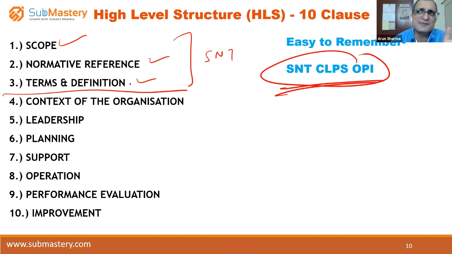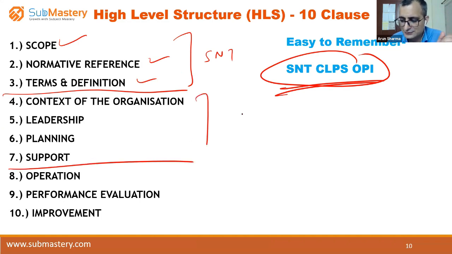Sometimes in an interview, I have seen that it is asked from the candidates, what are the 10 clauses? Then our candidates say, SNT CLIPS OPI. They remember it and then say, sir, S for scope, N for normative reference, T for terms and definition, like that. And the interviewer becomes so impressed. He says, oh yes, you have good knowledge. So SNT: S for scope, N for normative reference, that means linkage, T for terms and definition.